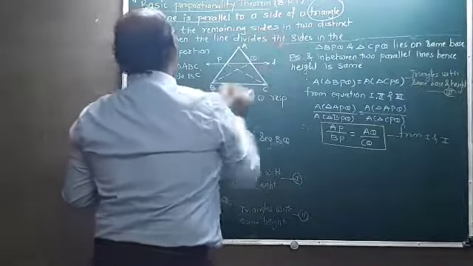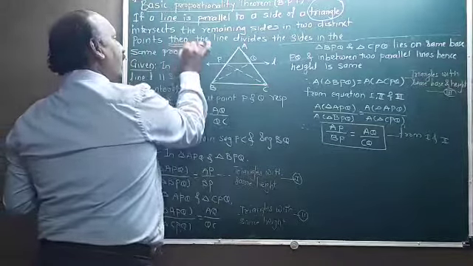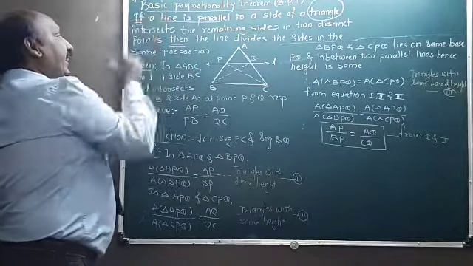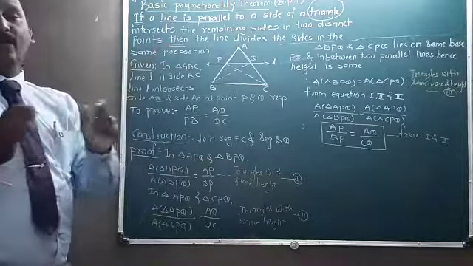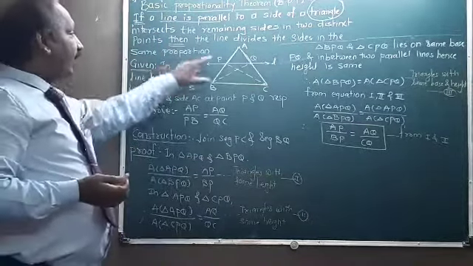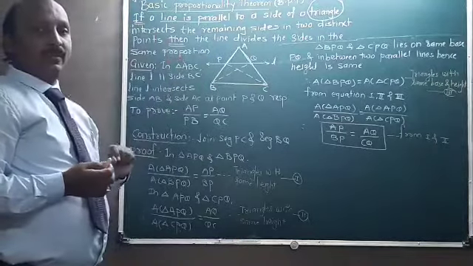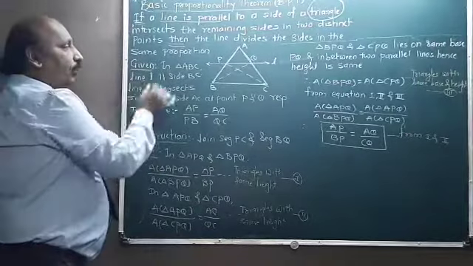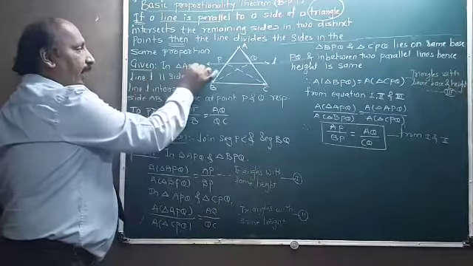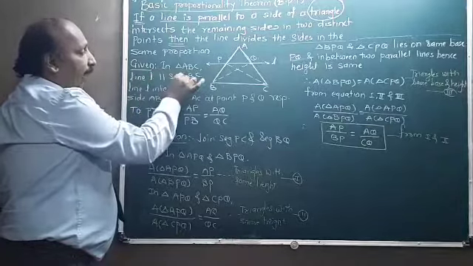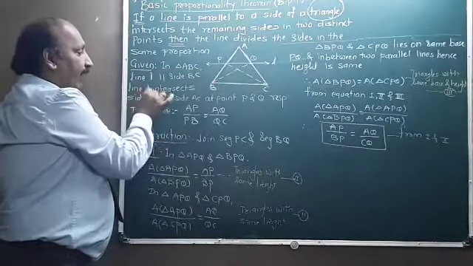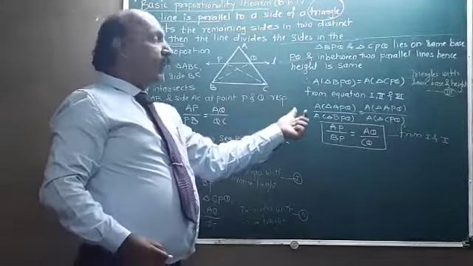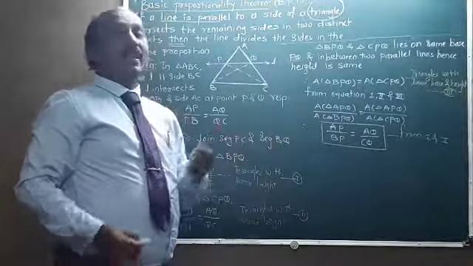So as per this, we draw the figure: if the line is parallel to a side of a triangle and intersects the two remaining sides in two distinct points, then... In the 9th standard we have seen that the sentence between if and then is the given part, and we draw the figure as per the given part. So what is the given? In the given we write: in triangle ABC, line L is parallel to side BC and line L intersects sides AB and AC at points P and Q respectively. So that is the given.